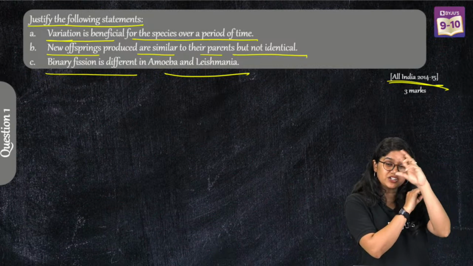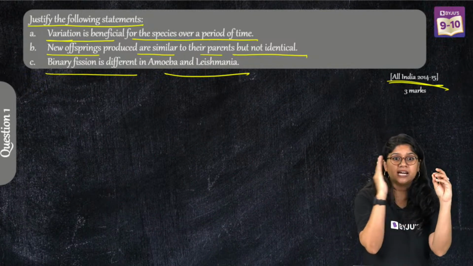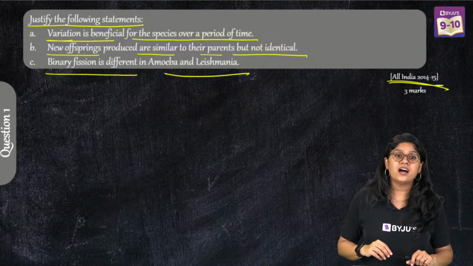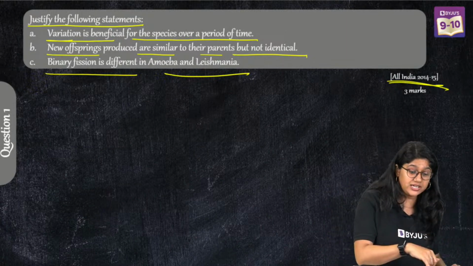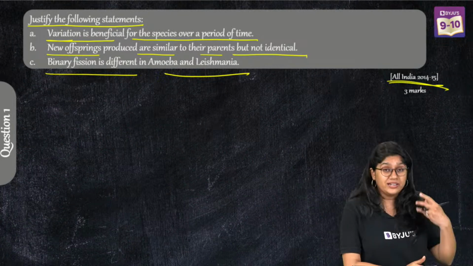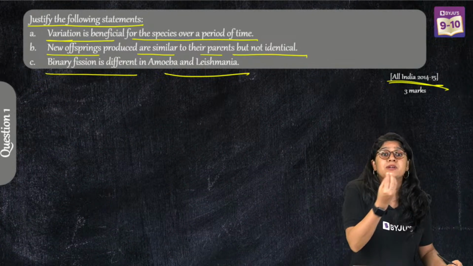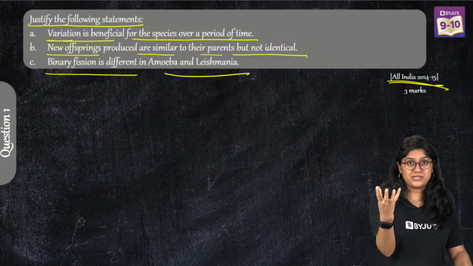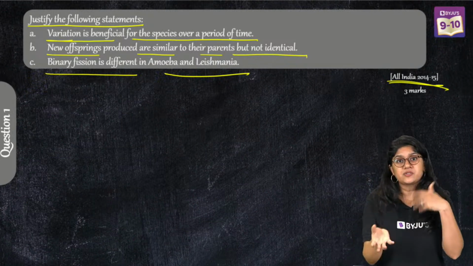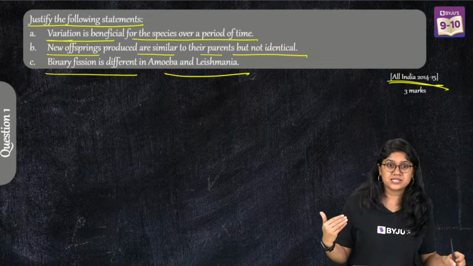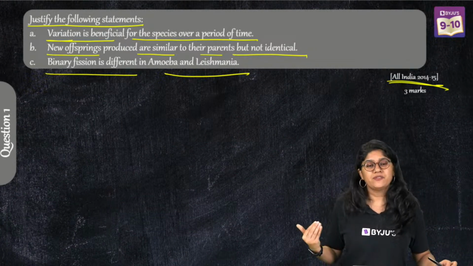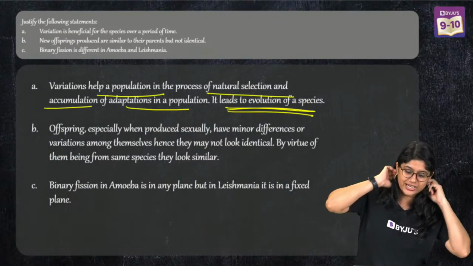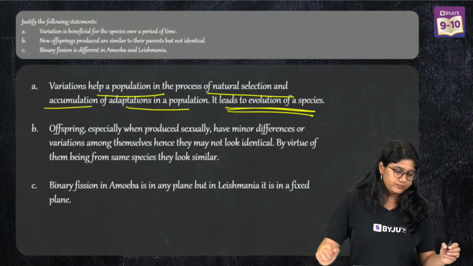In one it is transverse binary fission and in the other it is longitudinal. In the second one, we are discussing that the new offspring formed are very similar to their parents. We are very similar to our parents, but we are not identical copies. Why? Because there was a mixing of genes. That's why we are not identical. So here, everyone, you can write your answer in such a way.